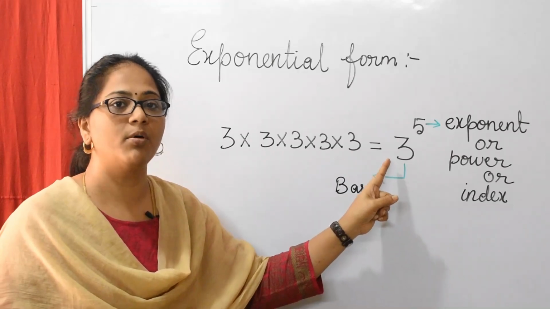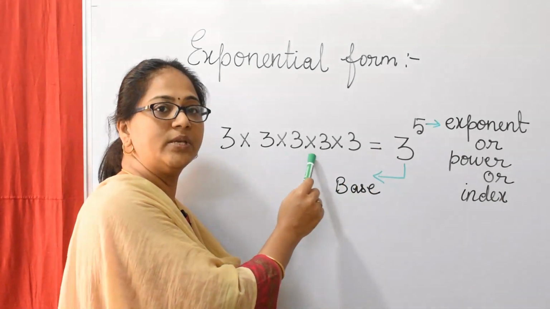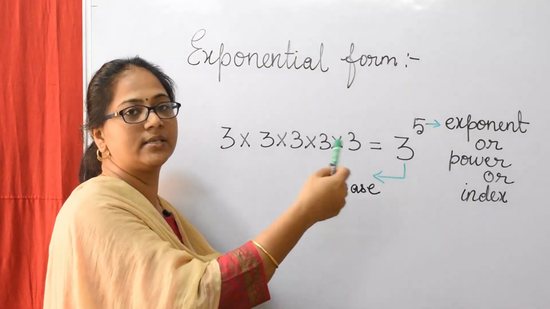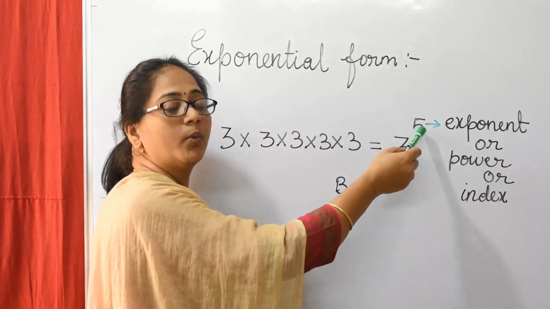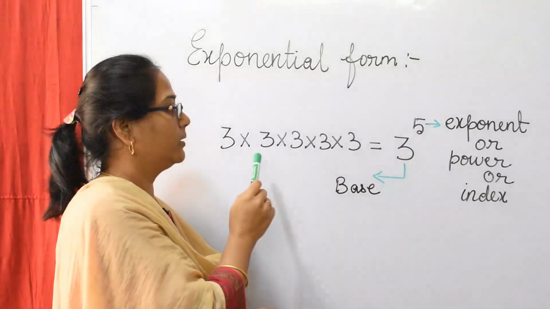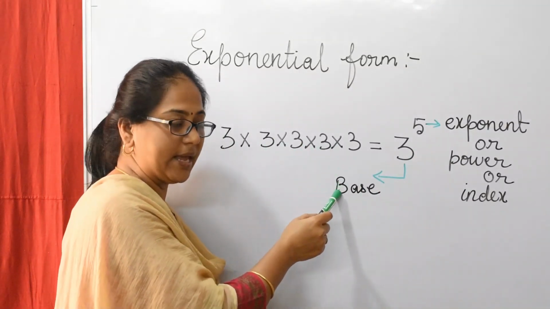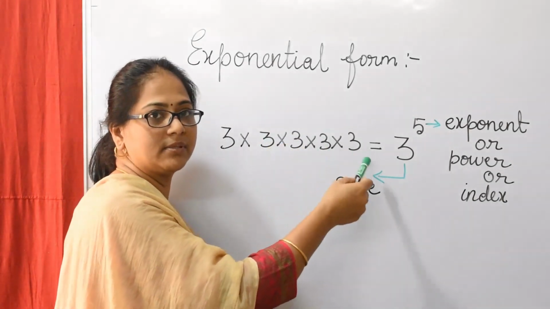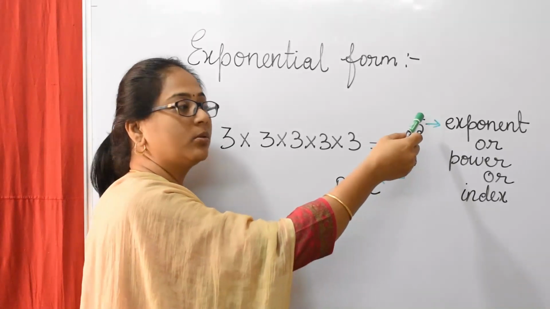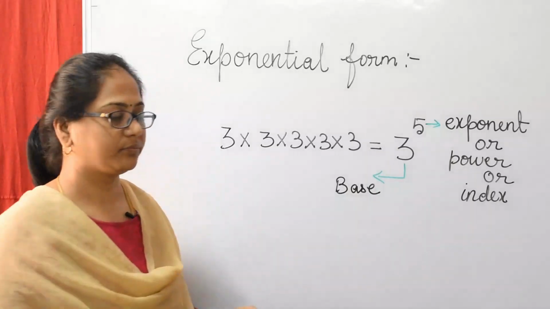The number which is repeated is the base, and how many times it is repeated is its power. We can name it as exponent or power or index. I'll repeat: the number which is repeated is its base, and the number of times it is repeated is its power. Understood, students? So we can name it as power or exponent or index.